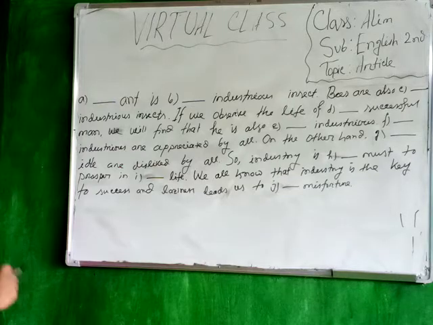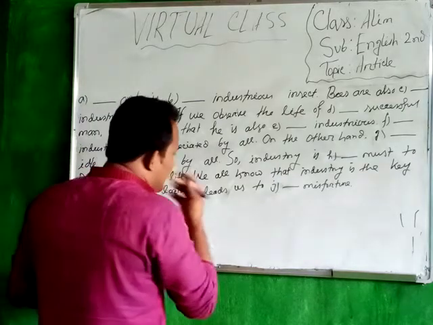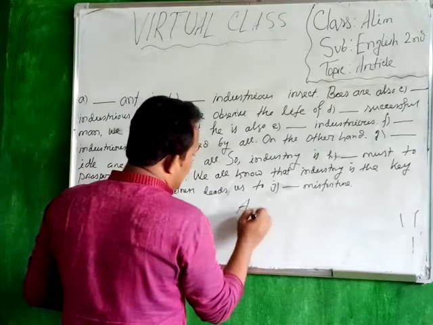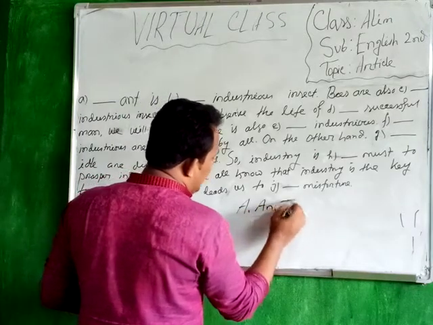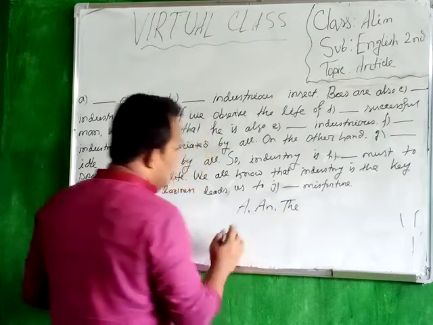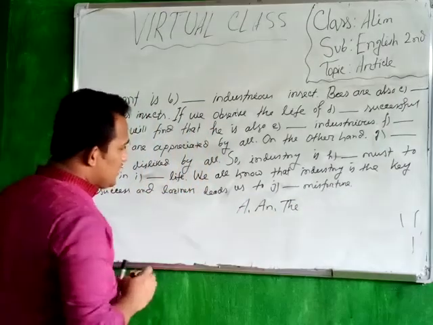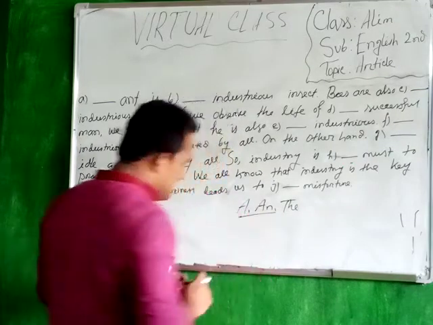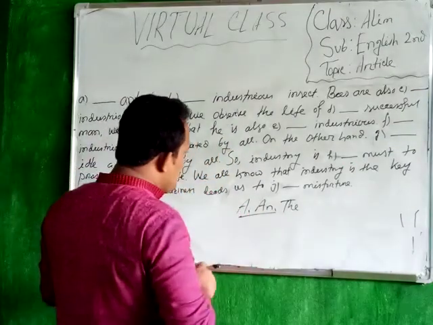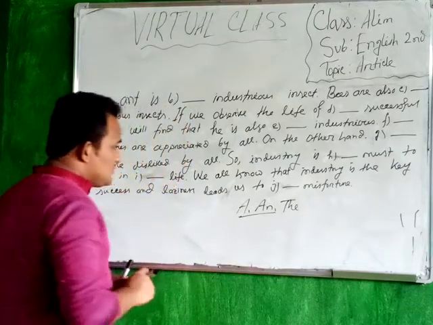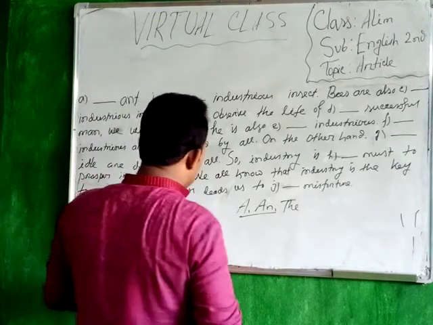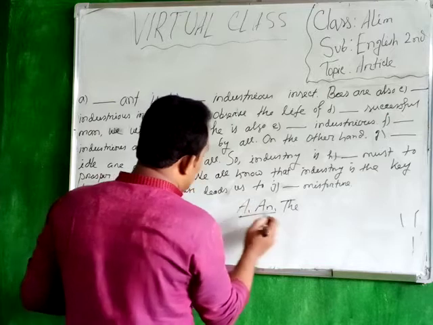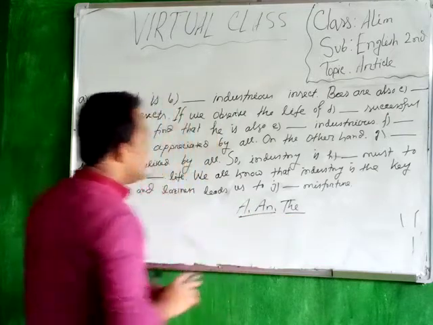Actually, a, an, and the, we call them articles, okay? A and an are indefinite articles, and the is a definite article.